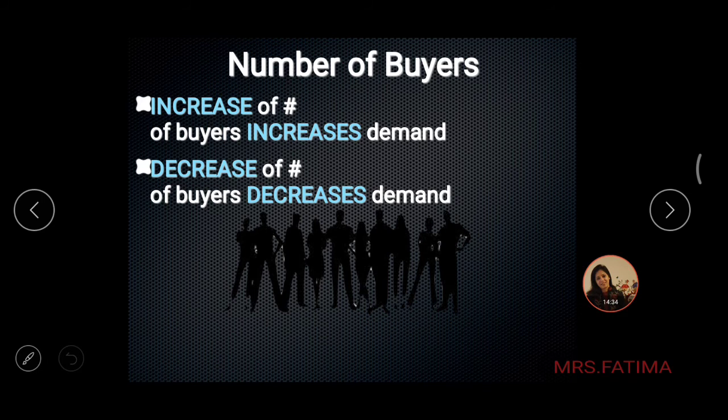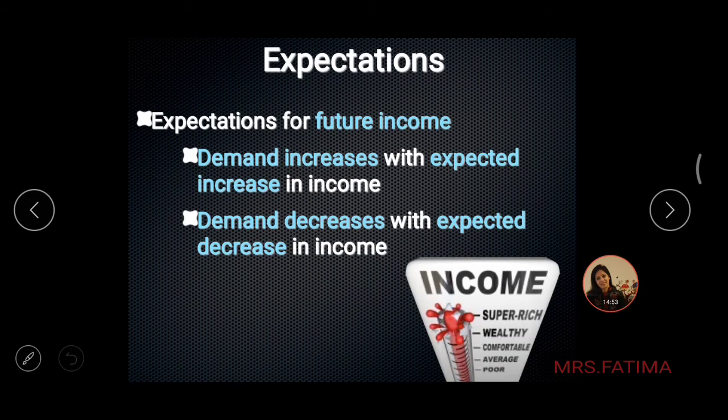A decrease in the number of buyers decreases your demand. So if there has been a change or people moving from one brand or one product to another product, there is going to be a change in the number of customers for a particular brand, as a result of which the demand curve would also shift from left to right or from right to left.